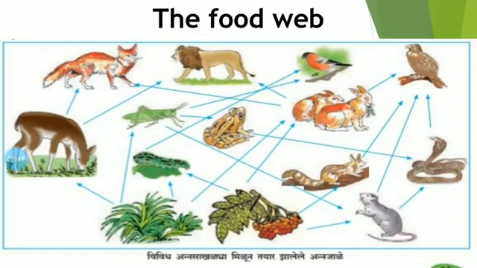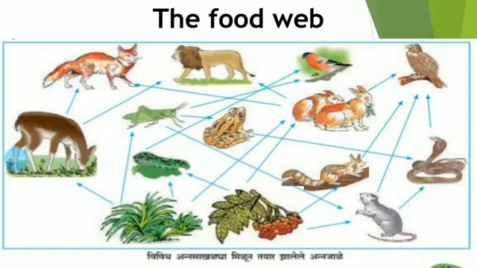This grass is the food of worm. This worm is food of caterpillar. Caterpillar is a food of frog. Frog is a food of snake, and snake is a food of eagle. So this is one food chain. After that, second food chain we have to see: the grass is eaten by the rabbits, and rabbits are eaten by lion. This is a food chain.